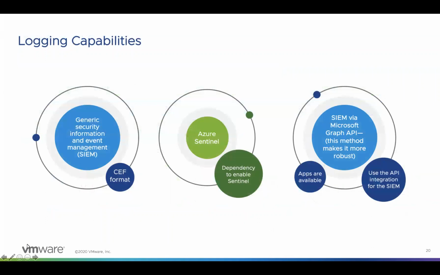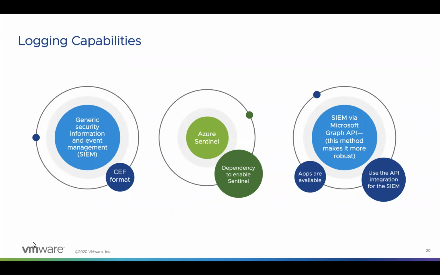The next section is the logging capabilities. Since we have covered how the policies are created and what sort of actions we can take, we need to ensure we have these logs in place for further analysis. There are three ways to do this. One is directly using the MCAS API provided via the MCAS portal itself, which provides the logging format in CEF format, and it is not very readable when it comes to analysis.